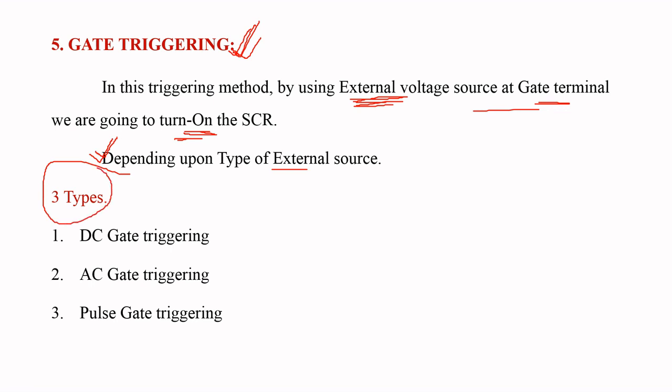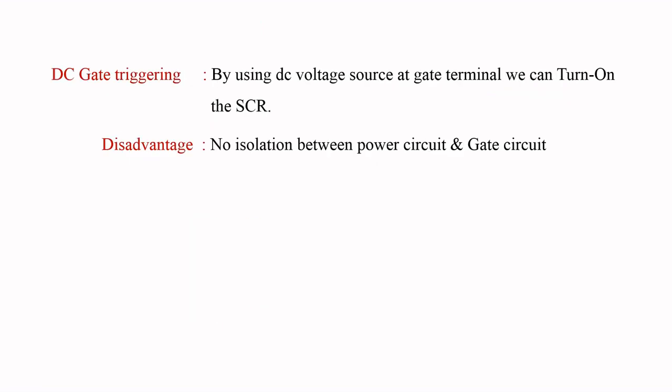Those are, first one is the DC gate triggering, second one is the AC gate triggering, and third one is the pulse gate triggering. Now we are going to discuss these types of triggering methods. Coming to DC gate triggering, in this method, by using some DC voltage source at the gate terminal, we are going to turn on the SCR.